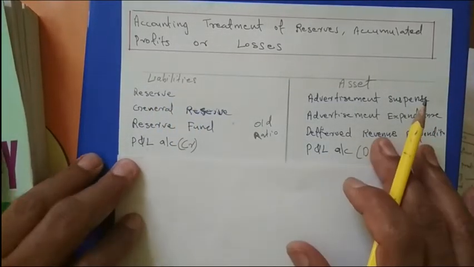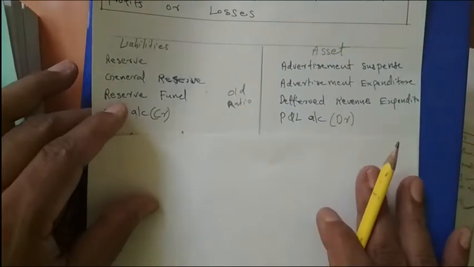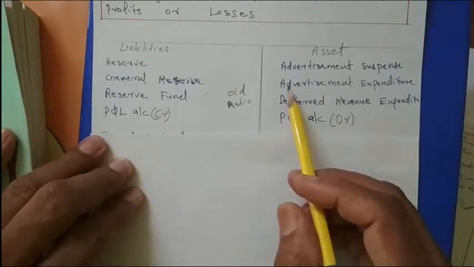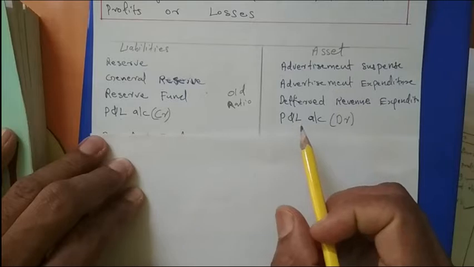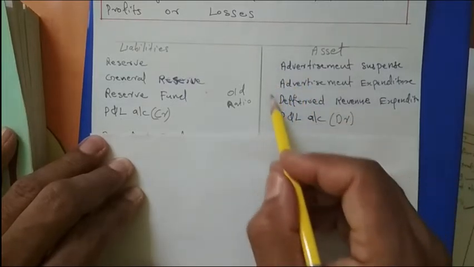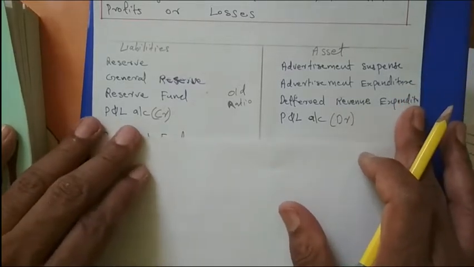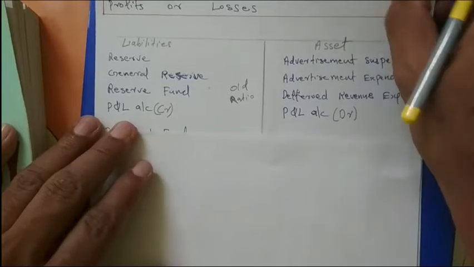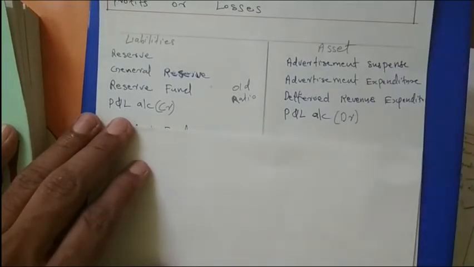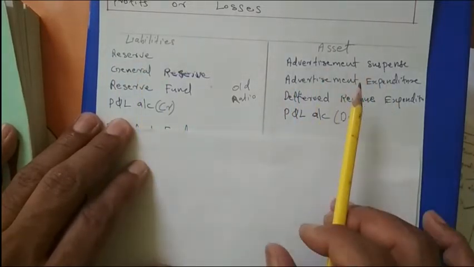Then for these items: advertisement suspense, advertisement expenditure, deferred revenue expenditure, profit and loss account. These first three items are also known as fictitious assets. These three items are also known as fictitious assets, and they should be distributed among the old partners. The question will not say anything like the value of an asset is increasing or the creditors are reduced by 10,000. In the question nothing will be mentioned regarding the treatment of this general reserve and these items.